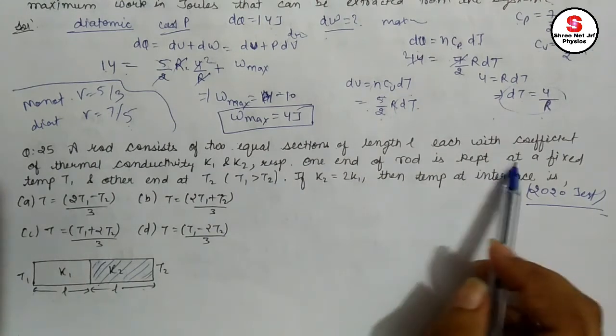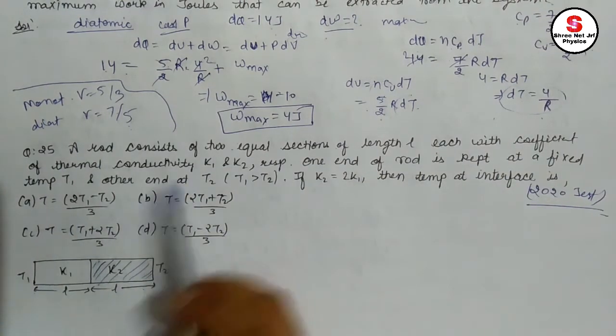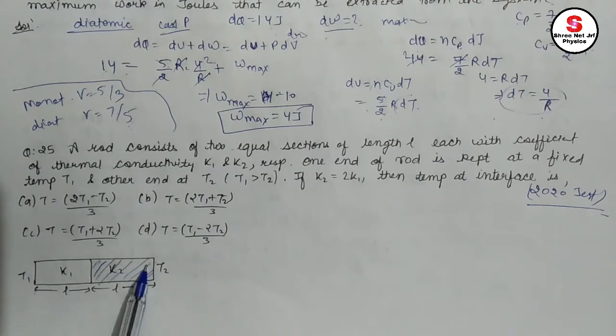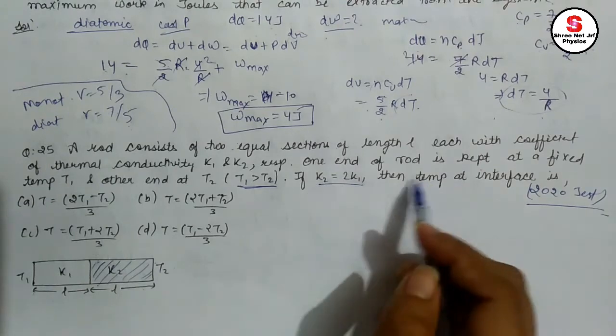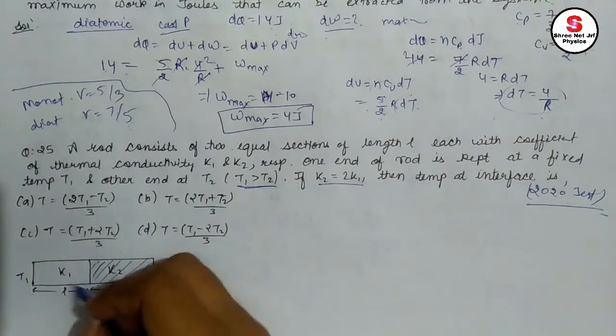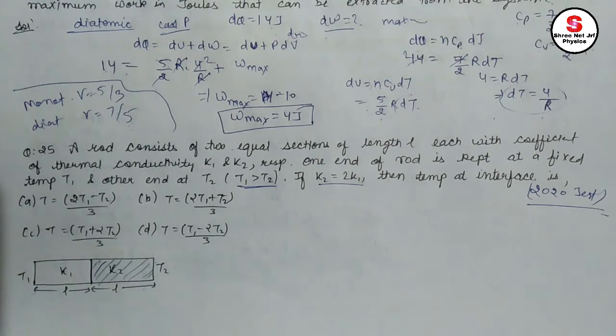One end of the rod is kept at a fixed temperature T1, and the other at T2, and T1 is greater than T2. K2 equals 2 K1. Here a relation is given between K1 and K2. Then the temperature of the interface is what? I need to find the temperature at the interface.